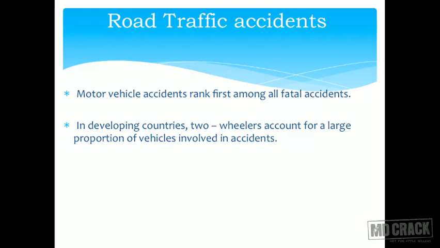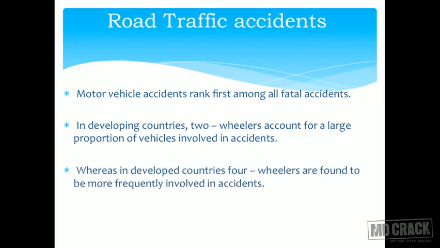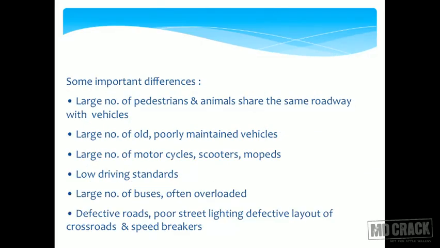They are the first to rank for all the fatal accidents here, and in developing countries, obviously, because two-wheelers are more in developing countries, accidents of two-wheelers and deaths due to two-wheelers are also more. And in developed countries, people usually have cars, nobody drives bikes, so obviously you have accidents which involve cars. What are the differences between developed countries and developing countries as far as accidents are concerned?